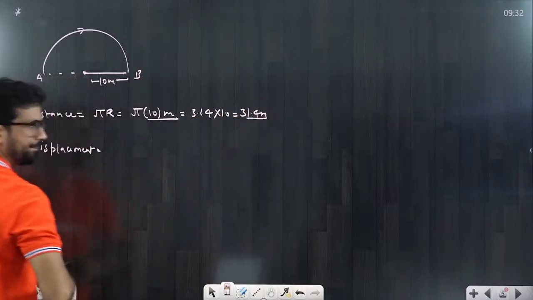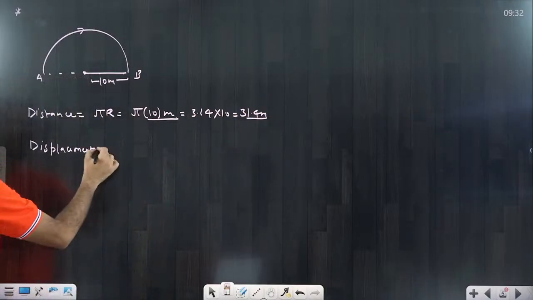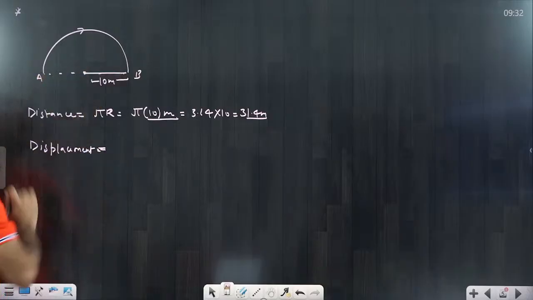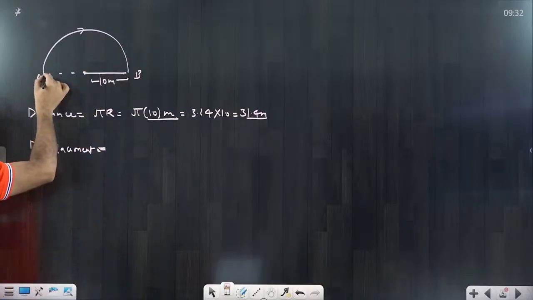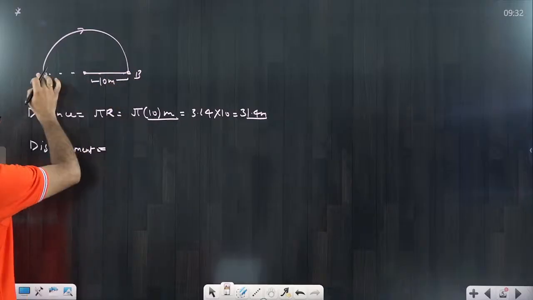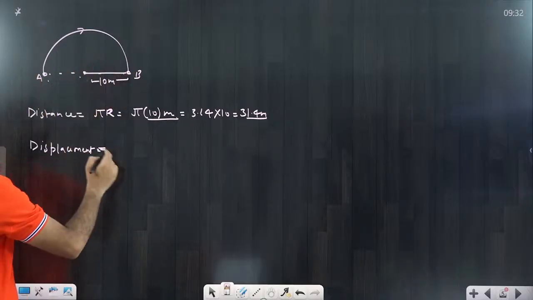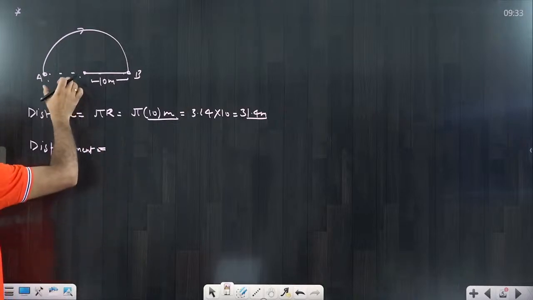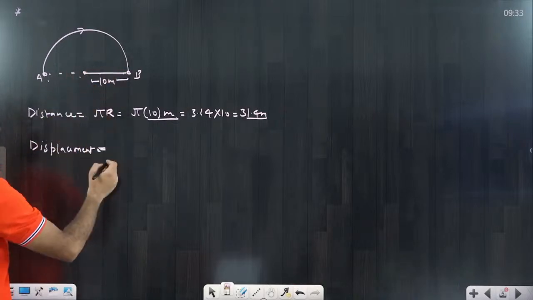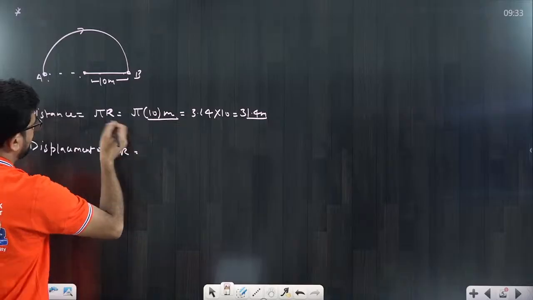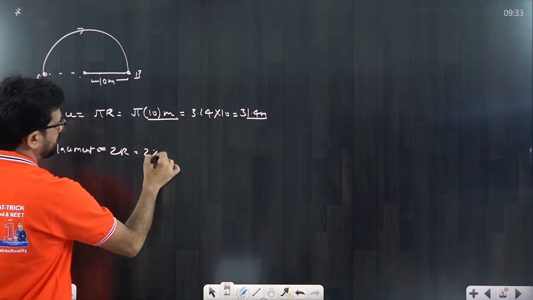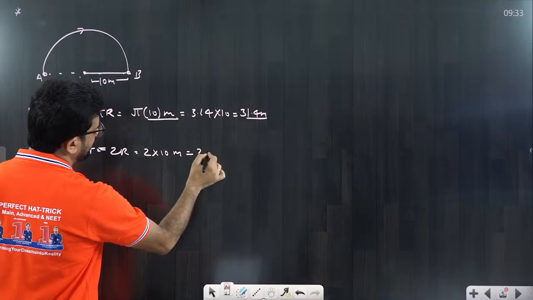That's the simple thing. Now come to the displacement part. Displacement is the shortest length between the initial and final position. That means from here to here we can see directly. So that length would be equal to this 10 meter plus this 10 meter, total 2 into 10 meter, or 2r, which is equal to the diameter. So 2 into 10 meter, or we can say 20 meter.